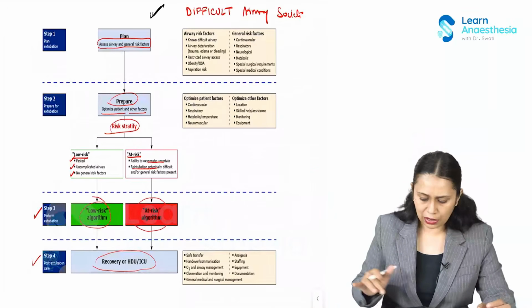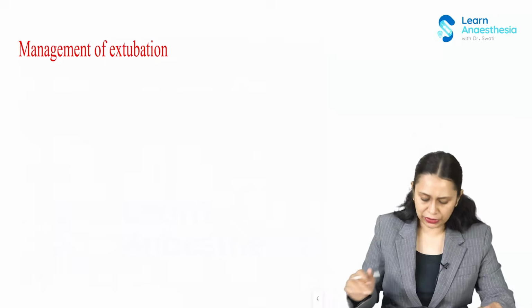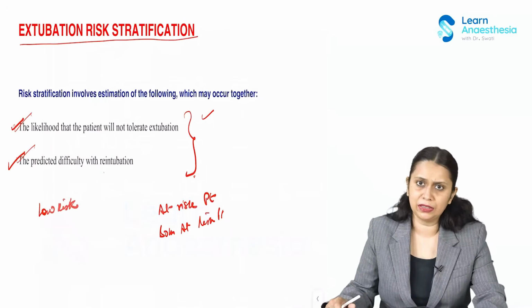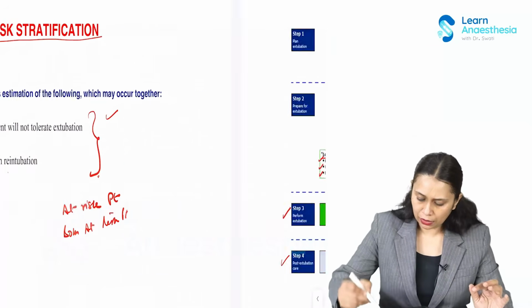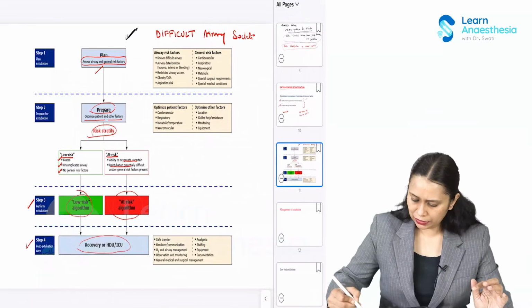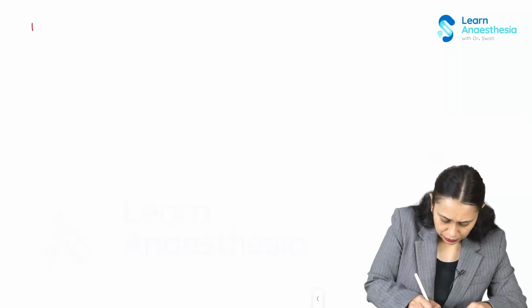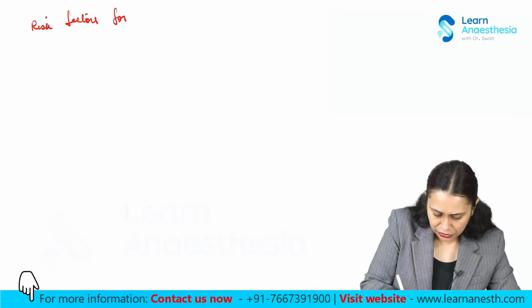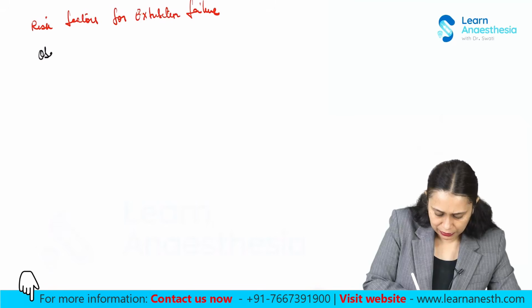Okay, so what are the risk factors which we need to see apart from what I have discussed? What are the other risk factors that we need to see? Let's say, risk factors for extubation failure. Number one, whether obesity is there or not.